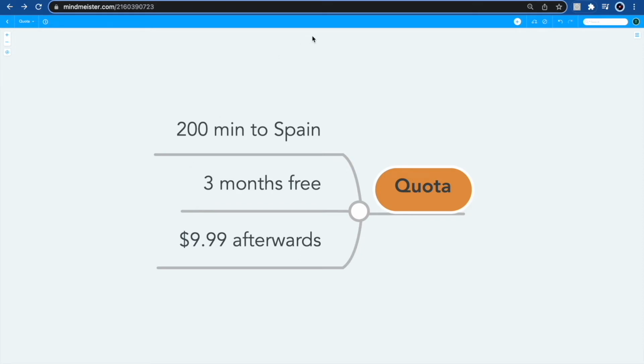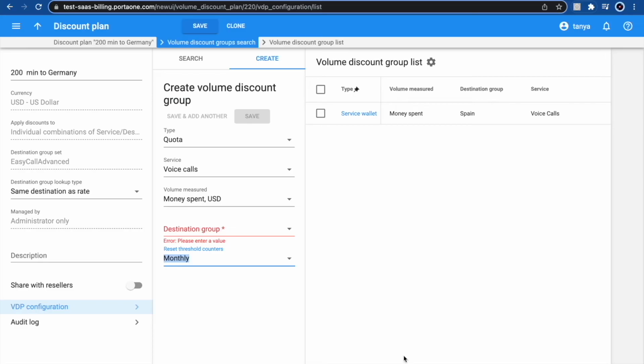So, as we have already said, quota is renewed at a set time interval. On our web interface here, we have different threshold counters, but the monthly renewal of the quota is very popular because it coincides with the monthly billing period, which is very often used. It's like when you pay a fixed amount for your monthly 10 gigs or 20 gigs of mobile data.